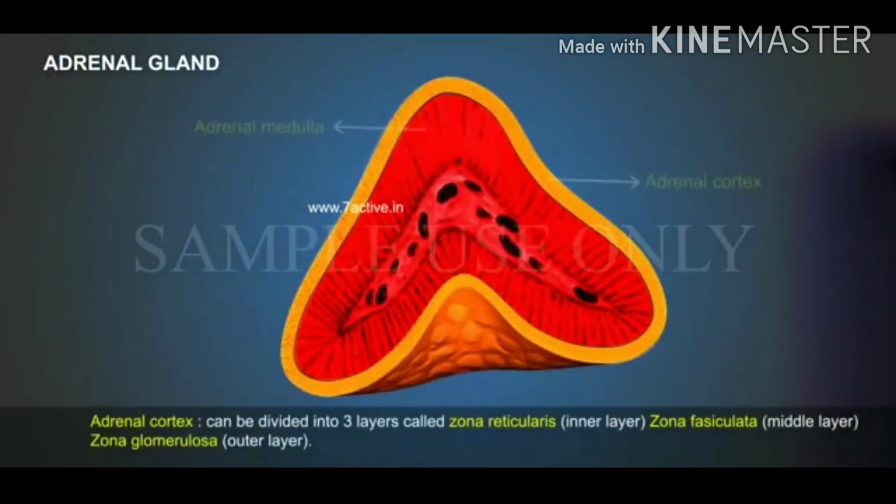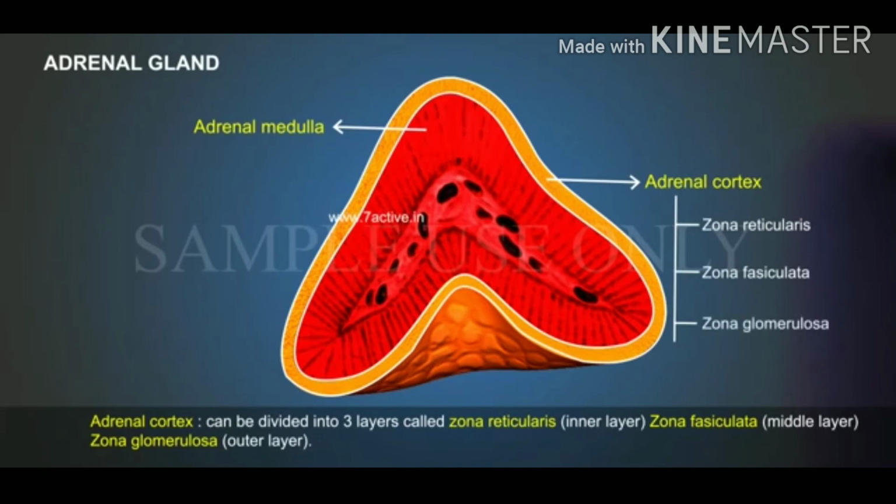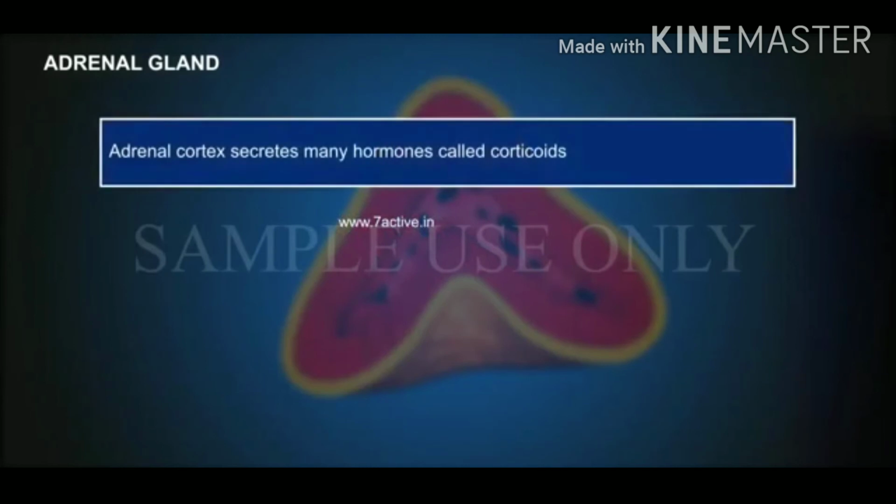Adrenal cortex can be divided into three layers called zona reticularis, inner layer, zona fasciculata, middle layer, and zona glomerulosa, outer layer. Adrenal cortex secretes many hormones called corticoids.